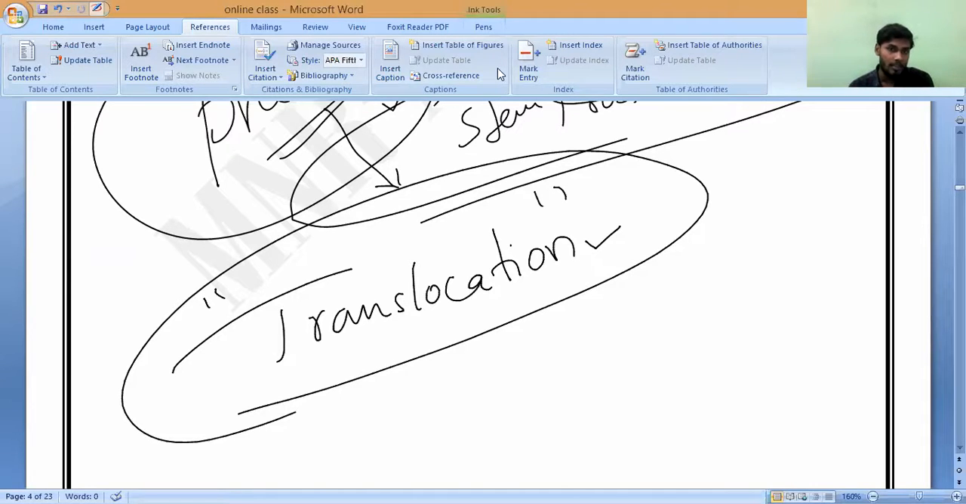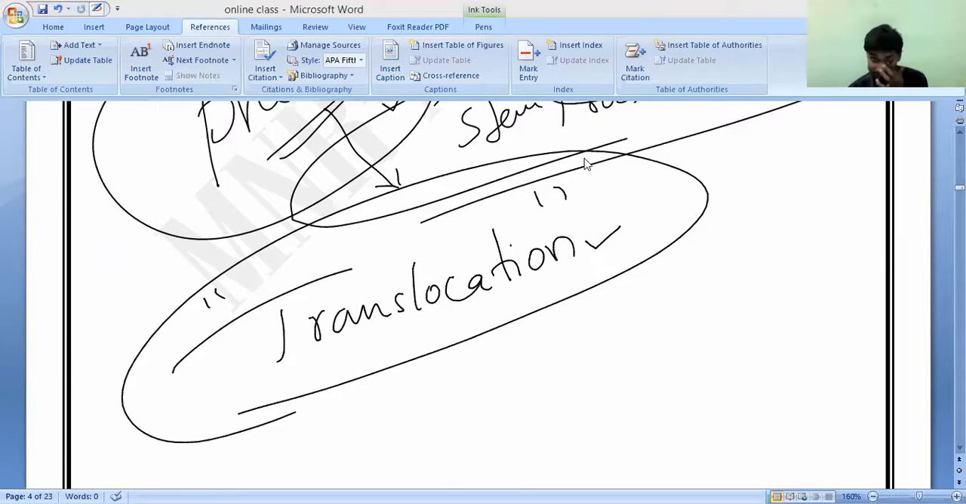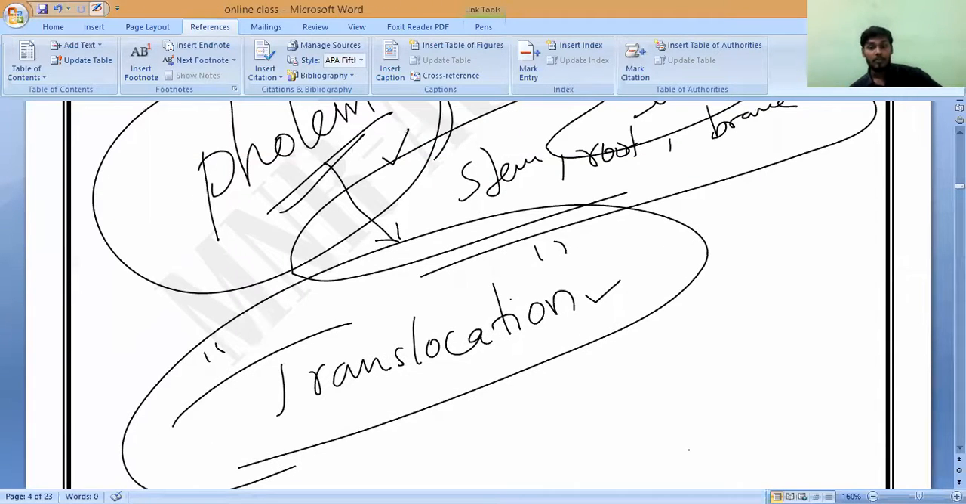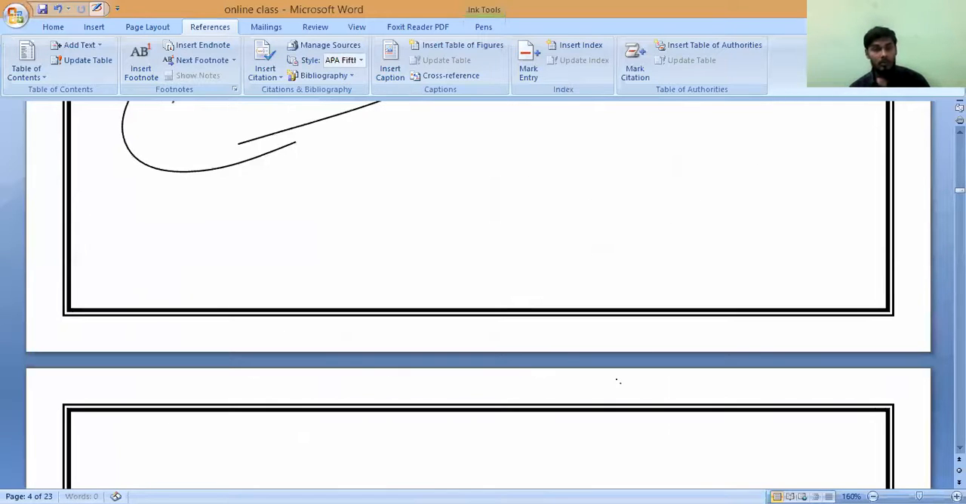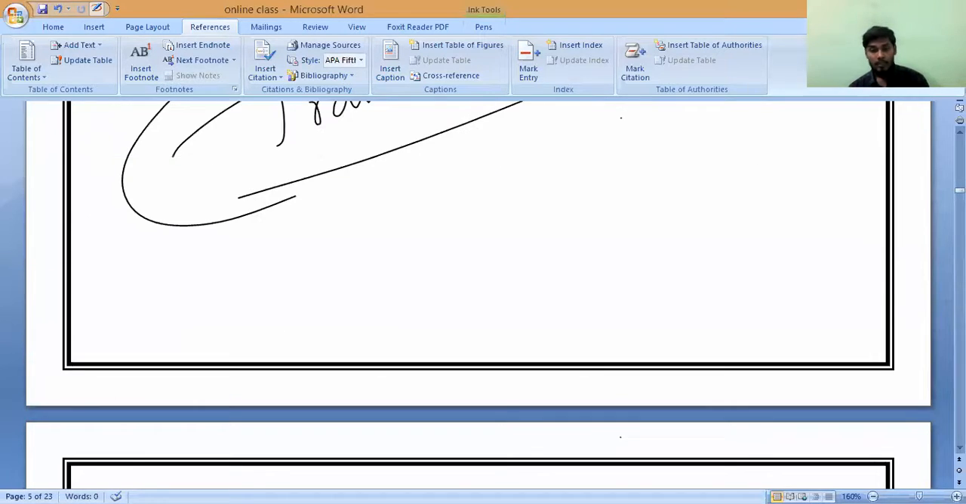What is translocation? Pranav? Transporting of food materials from the leaves to the other parts of the plant. With the help of whom? With the help of phloem. Phloem is what is important. Write it.